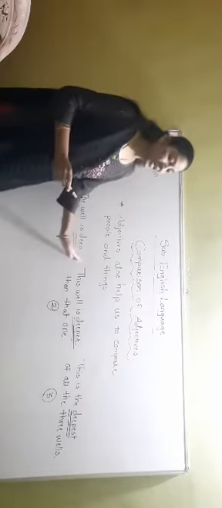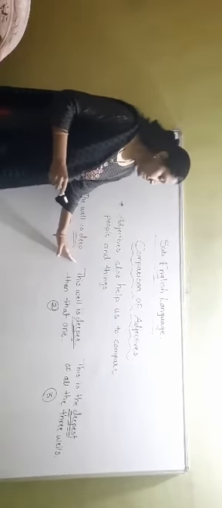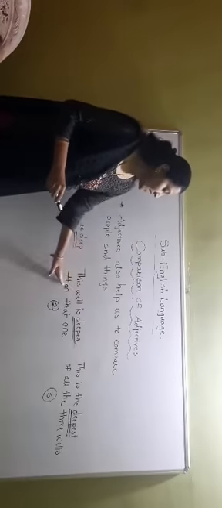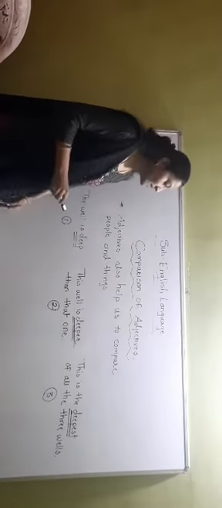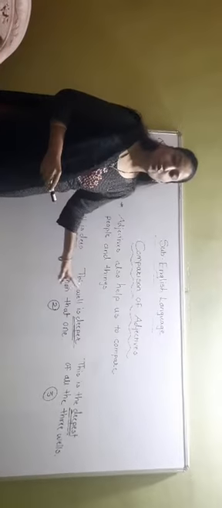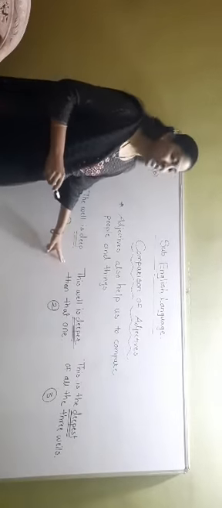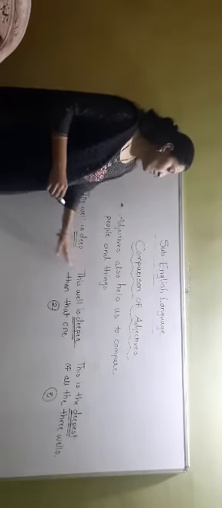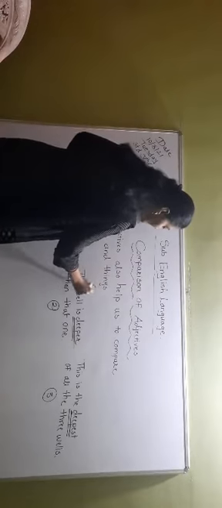But, see in the second sentence, what we have said? This well is deeper than that one. It means that we are doing comparison between 2 things. So, that's why we have used here this well is deeper than that one. It means that we are doing comparison between the 2 things. Okay?